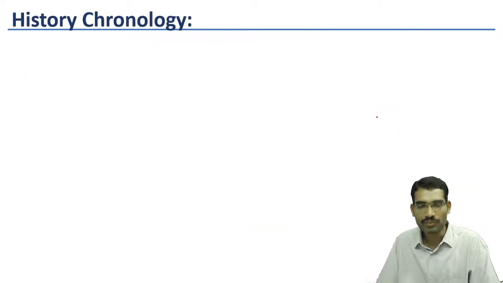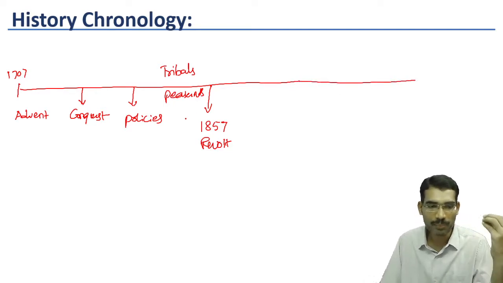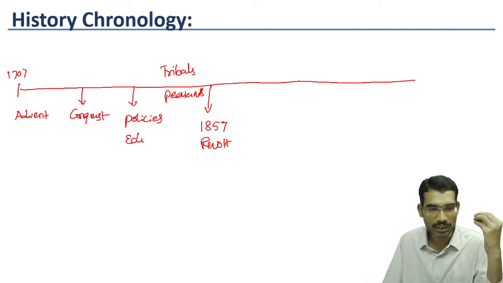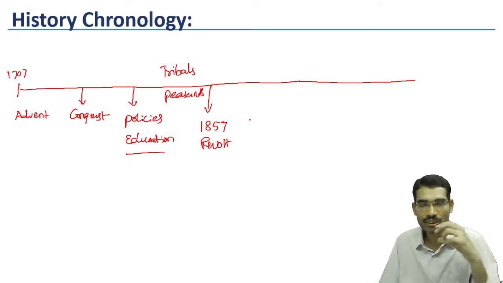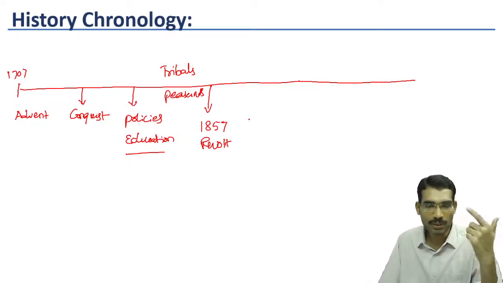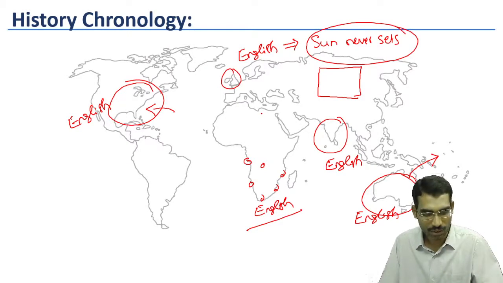Now, the 1857 revolt was completely crushed by the British. By this time, Indian people had become educated through British policies; an education policy also came. Through this education policy, a new kind of educated section of people emerged. These people were observing the developments in the world.